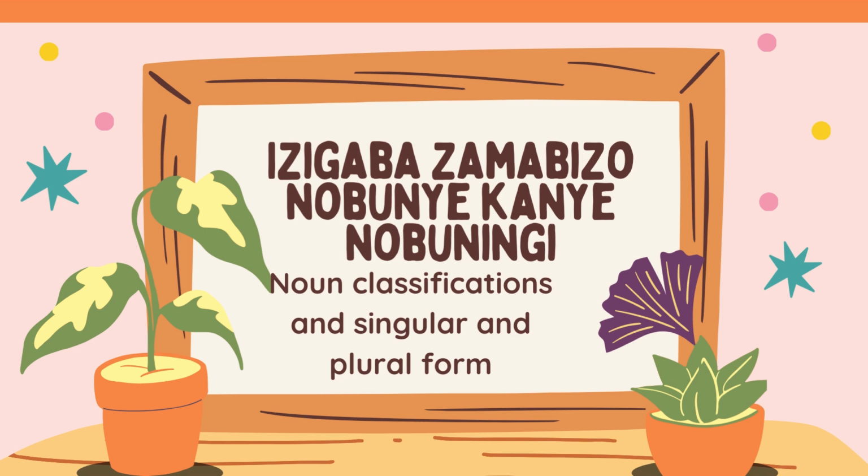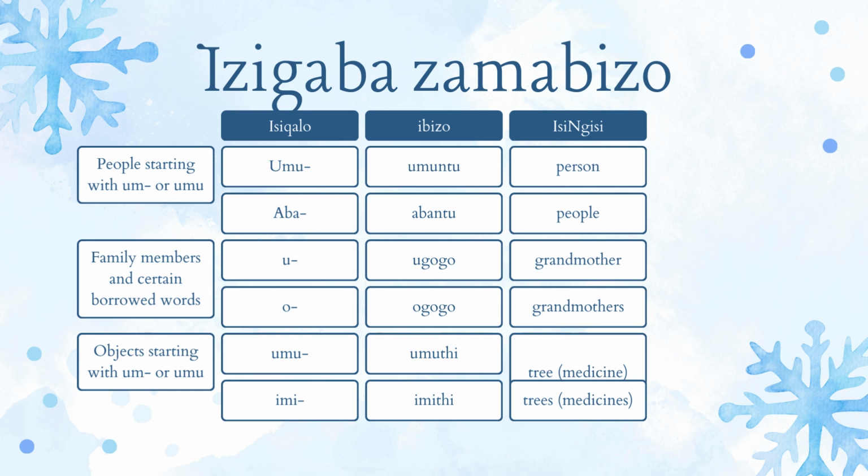We are learning about noun classifications, and we'll also be learning about singular and plural form in the same lesson. Okay, so these are our 9 classifications. Let me explain how singular and plural form comes in.